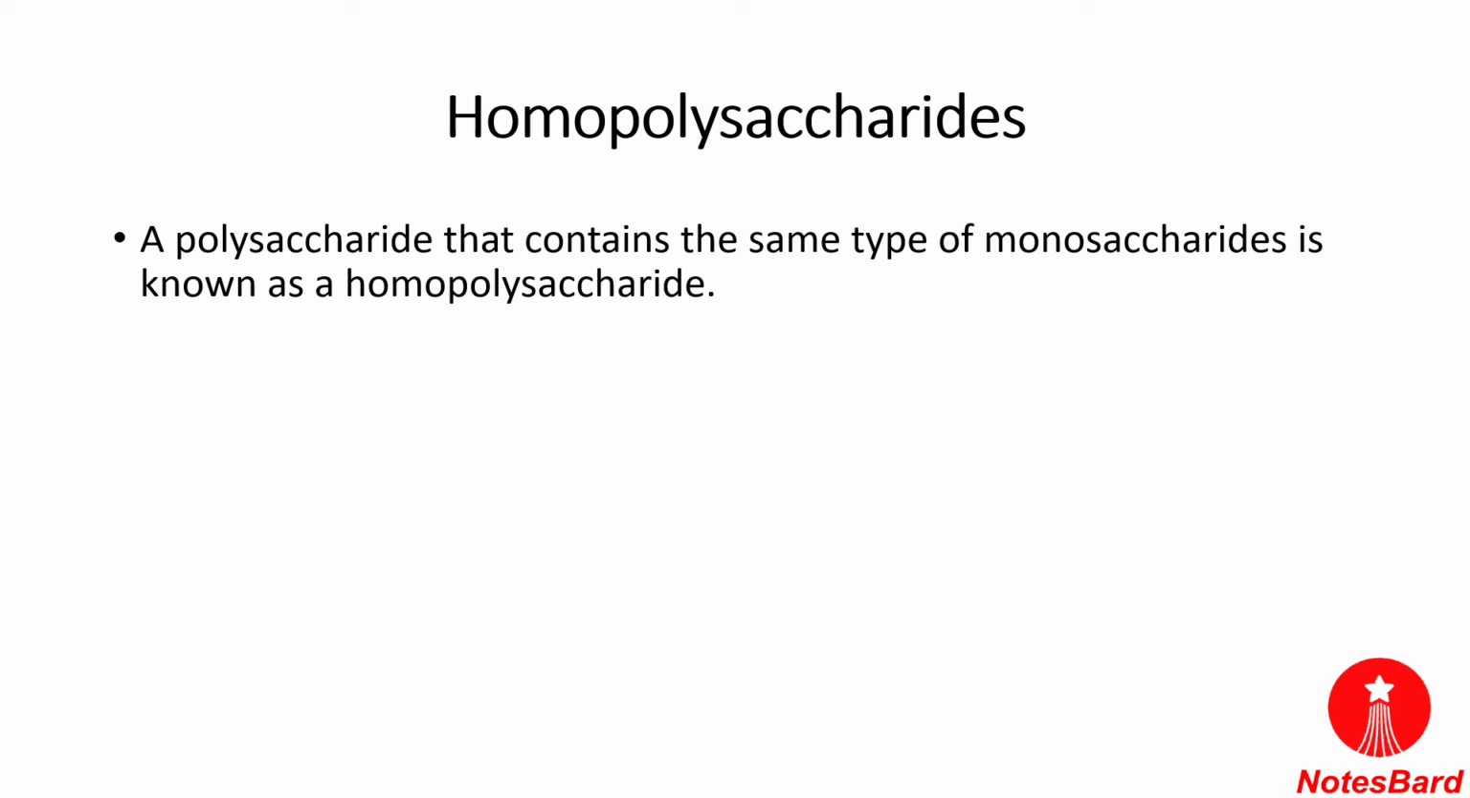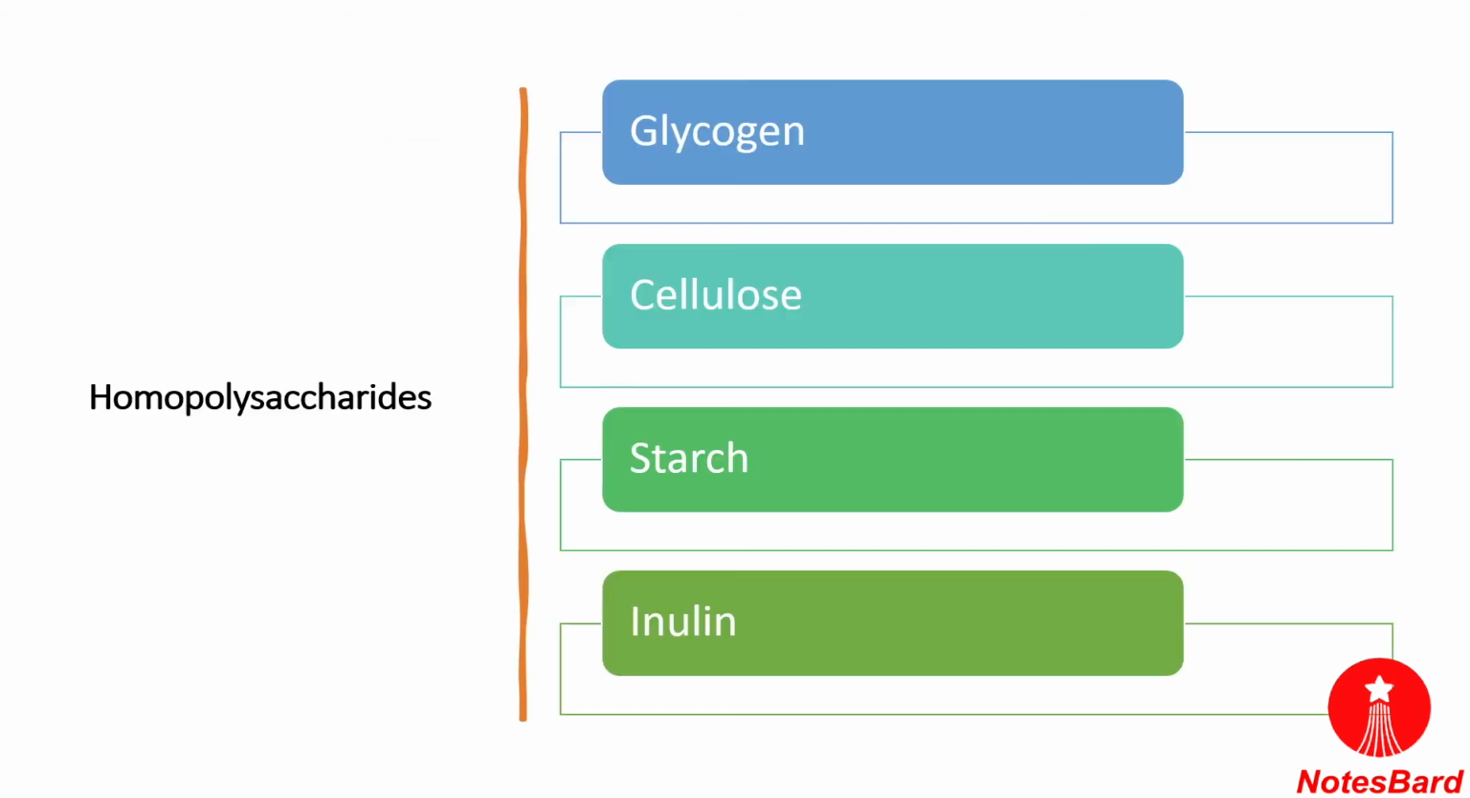So there's a word homo in this, the same type of monosaccharides which are there. Polysaccharides are made up of monosaccharides, and some of the important polysaccharides are glycogen, cellulose, starch and inulin. So what are these?